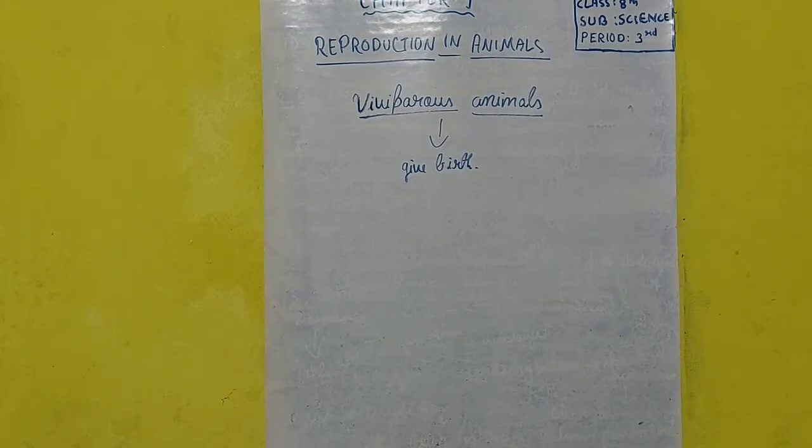And here the chances of survival are more. Why? Because when the fertilization and everything occurs inside the female body, it is safer, rather than being in the open environment. Clear? So this is the thing. Then for viviparous animals, mostly all the mammals also undergo this type of reproduction process. They also give birth to young ones.